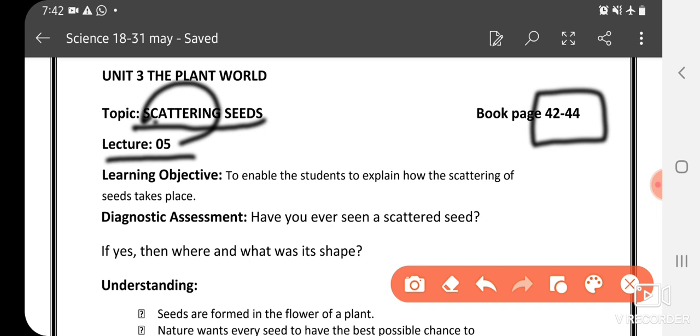Okay, first of all, the learning objectives are to enable you to understand and explain how the scattering of seeds takes place. Means which are the possible ways for the seeds to scatter. सीड किन तरीक़ों से फैल सकते हैं या स्कैटर हो सकते हैं.